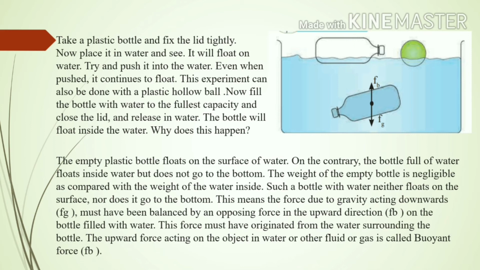The weight of the empty bottle is negligible as compared with the weight of the water inside. Such a bottle with water neither floats on the surface nor goes to the bottom. This means the force due to gravity acting downwards must have been balanced by an opposing force in the upward direction on the bottle filled with water. This force must have originated from the water surrounding the bottle. The upward force acting on an object in water or in another fluid or gas is called the buoyant force.